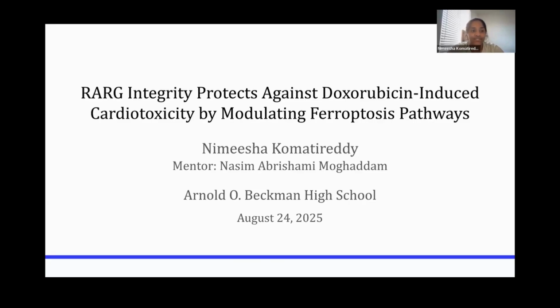Doxorubicin is a widely used chemotherapy drug, but its use is limited by its potential to cause heart damage. My work focuses on understanding the molecular mechanisms behind this effect, particularly the role of ferroptosis, which is a form of regulated cell death, and how genetic variation in RARG affects cardiomyocyte vulnerability.